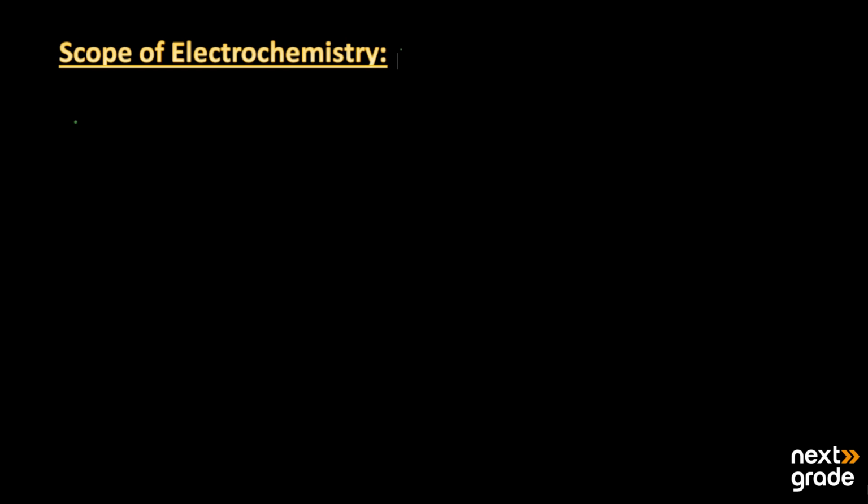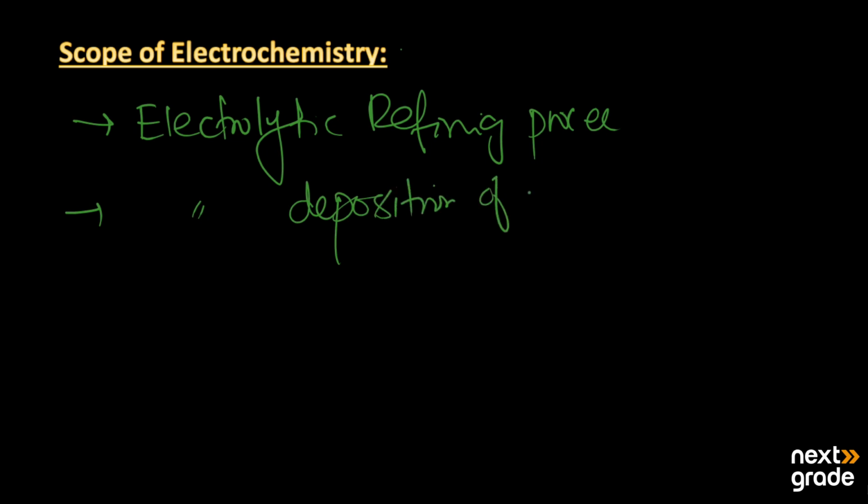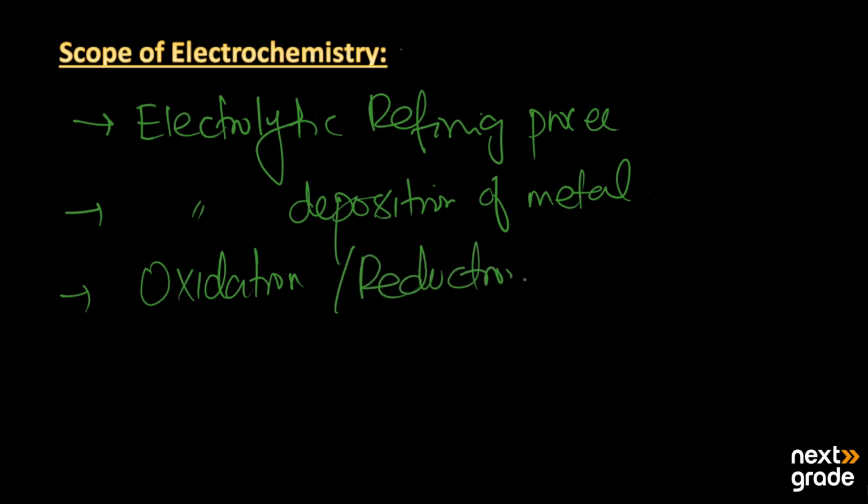Basically, when we talk about electrochemistry, we will study the electrolytic refining process. Here we will learn about the electrolytic deposition of metals. We will study all the types of oxidation and reduction reactions, and as a whole, these oxidation and reduction reactions are also known as the redox reaction.